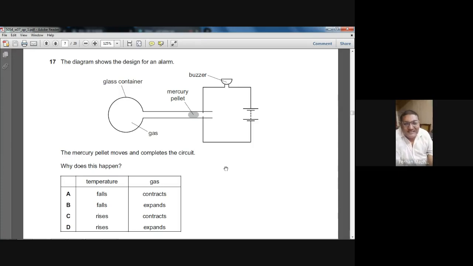So what's the choice? D, sir. D is the right choice, ma'am. Question number 17, D is the right choice. The temperature of the gas rises and the gas expands. That's why the mercury pellet is pushed towards the right side. So D is the right choice.